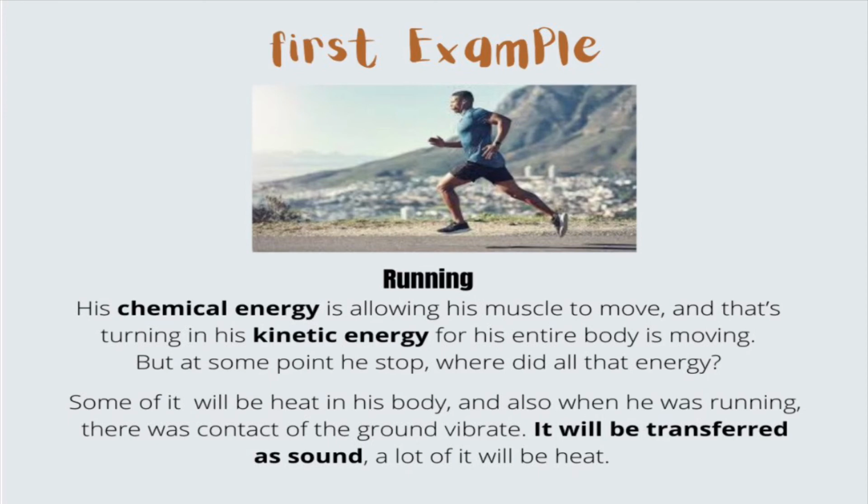Some of it becomes heat in his body that is dissipated into the surroundings, into the air. And when he was running, the ground vibrated a little bit, so some of it is transferred as sound, as air particles moving through the air. A lot of it will be heat, and we are going to see this over and over again.